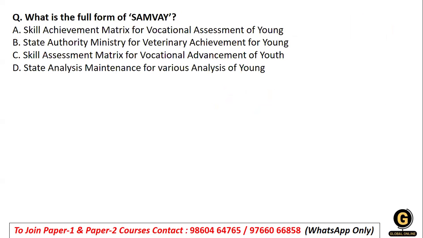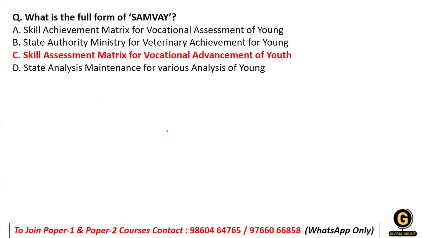Coming to the full form of SWAYAM. It is not spelled the way you might think, so don't misspell it and misunderstand it. Here also we have options, whether it is skill achievement matrix, or an assessment matrix, or analysis maintenance. When we talk about it, it is nothing but the skill enhancement matrix for vocational advancement of youth.